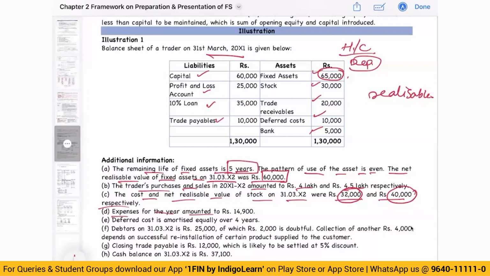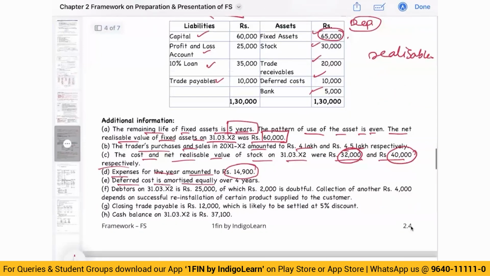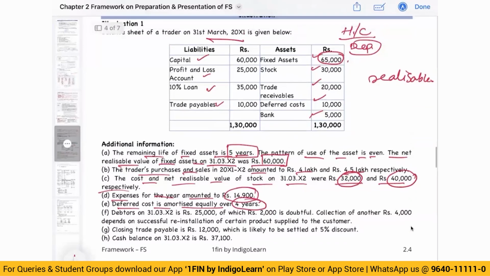Expenses for the year amounted to 14,900. It doesn't change. Deferred cost is to be amortized equally over 4 years. So this deferred cost of 10,000 divided by 4, you should amortize it equally over 4 years. So if it is a going concern, expense will be 2,500. If it is not a going concern, this deferred cost does not make sense to me and that 10,000 will be written off. Debtors on 31st March is 25,000, out of which 2,000 is doubtful.